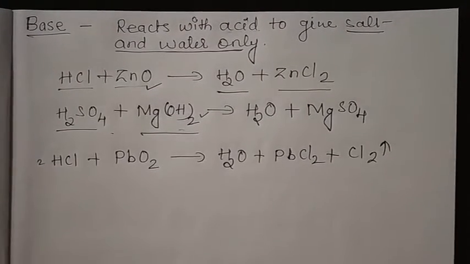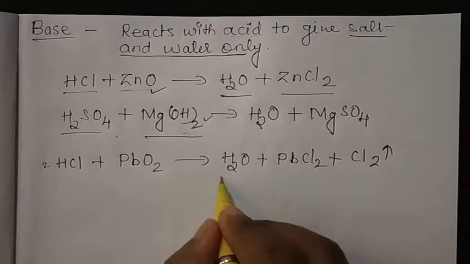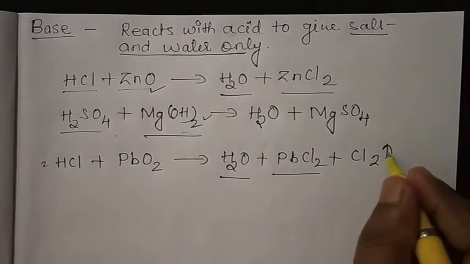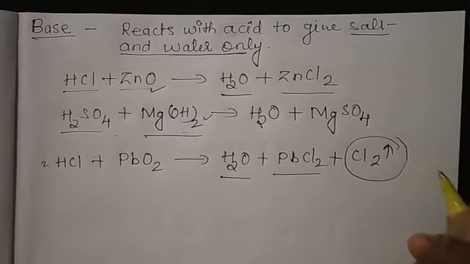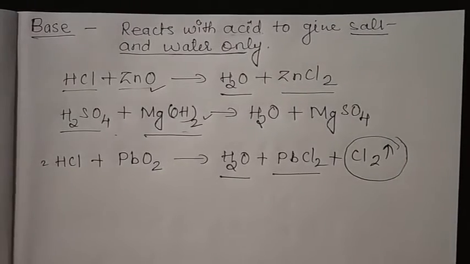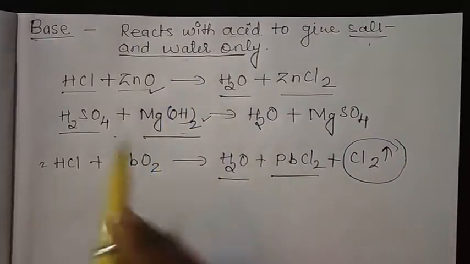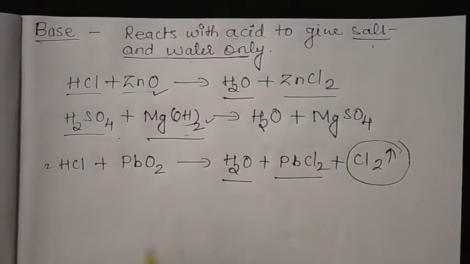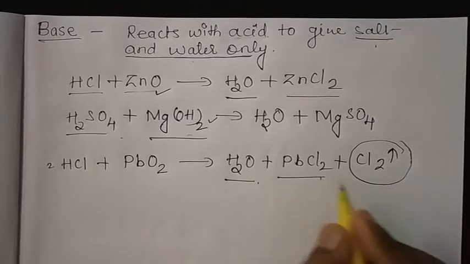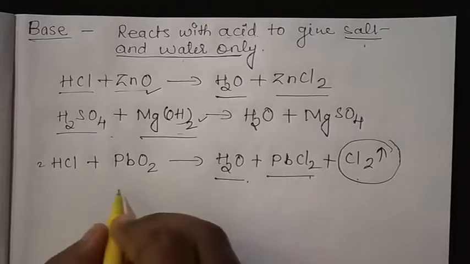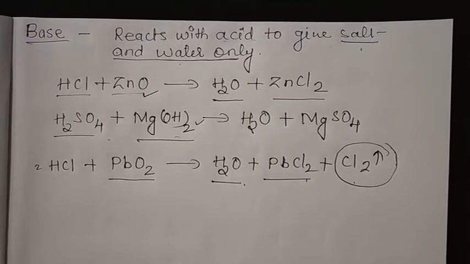The problem with this reaction is that along with water and salt, it is also giving chlorine gas. We have studied that in a base only salt and water should be obtained, but in this reaction you get water, salt plus chlorine gas. So we can say that lead dioxide is not a base.